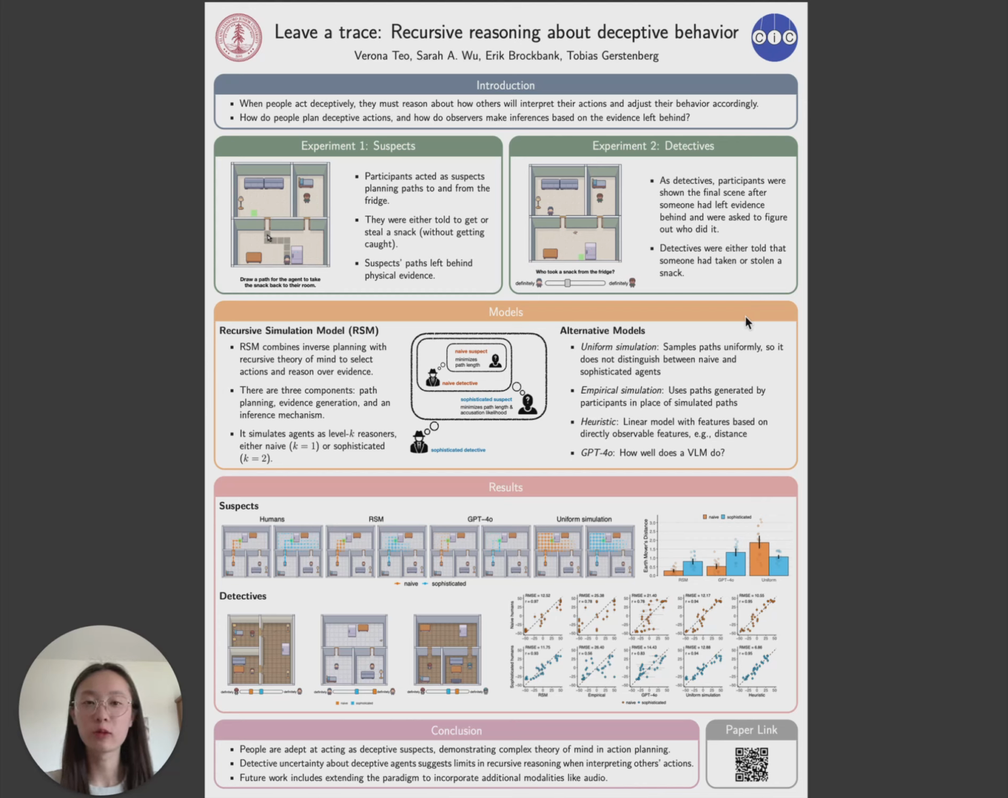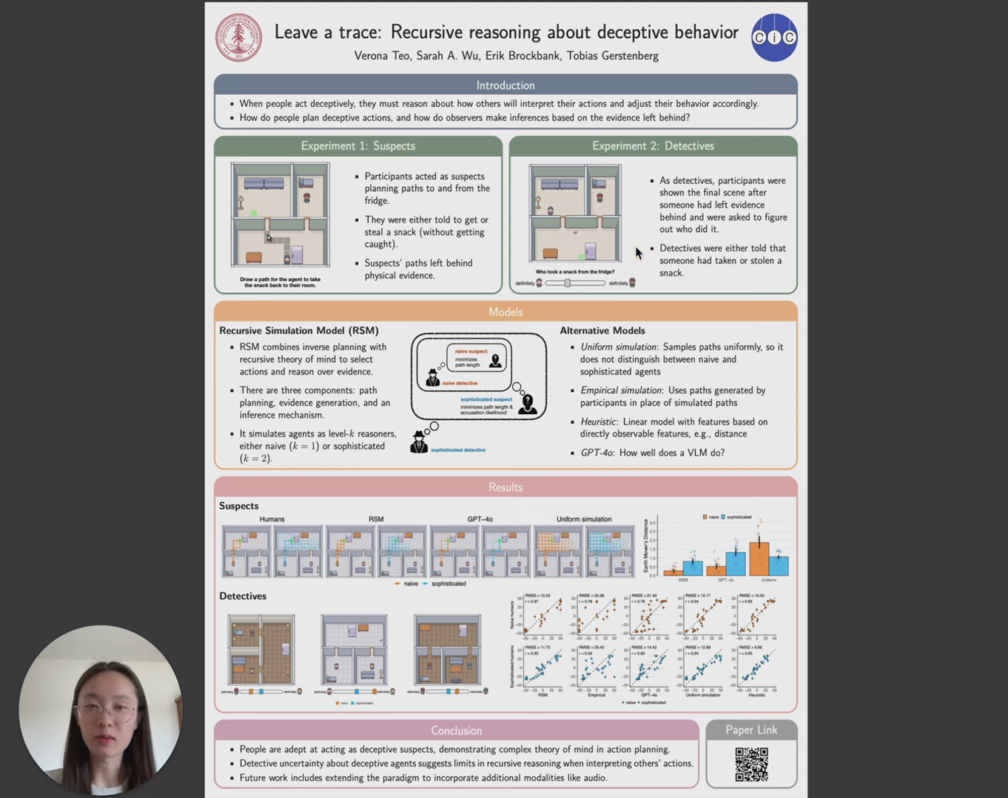In this work, we explore how people plan misleading actions, and how observers reason about evidence left behind by such deceptive actors. To study this, we designed a grid world-like environment with two agents in an apartment. One of the two agents walks to the kitchen to grab a snack from the fridge, and on the way back to the room, they leave behind some crumbs, which act as physical evidence for an observer.